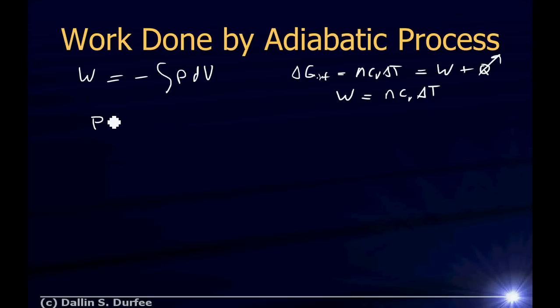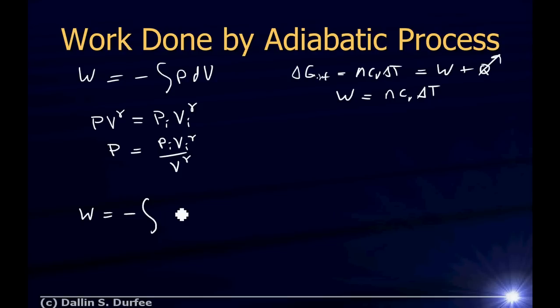But I know, as I do my adiabatic process, P times V to the gamma is equal to a constant. What constant? Well, for example, if I know the pressure and the volume at any given point, say at the beginning of the process, I can evaluate this and it'll be equal to that everywhere. Alright, so then P is just going to be P initial times V initial to the gamma divided by V to the gamma. That means that the work is equal to negative the integral of pressure, which is this thing, P initial V initial to the gamma over V to the gamma dV.